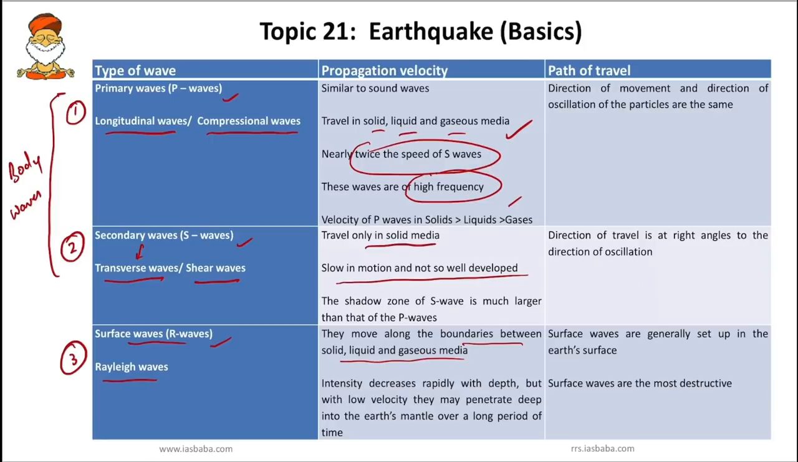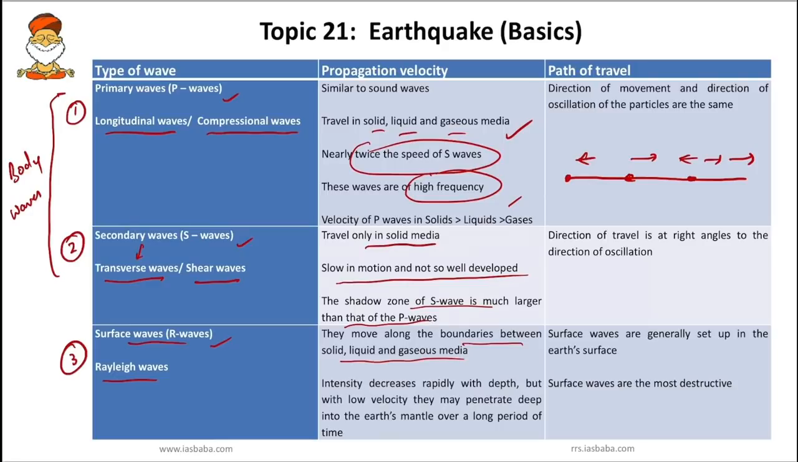And the shadow zone of S wave is much larger than that of P waves. This is because S wave only travels in solid media. So finally we'll come to the path of travel. In primary wave, the direction of movement and the direction of oscillation of the particles are the same. Say for example, this is the direction of the movement of the wave. Even the particles oscillate in the same direction. So majorly it is backward and forward movement.